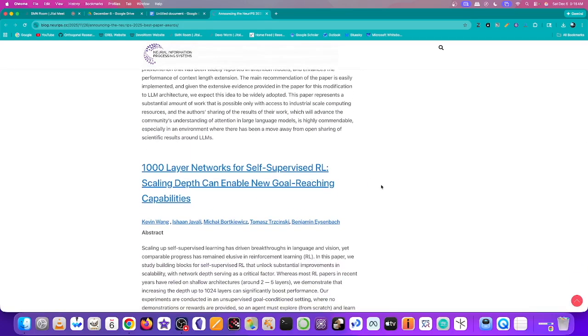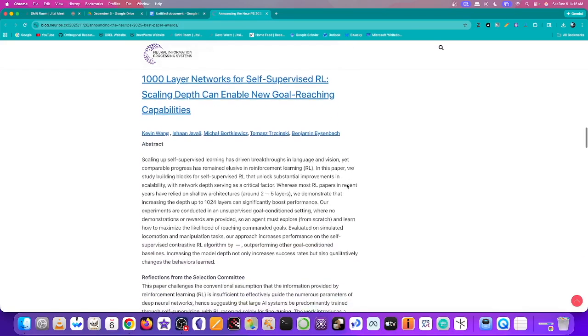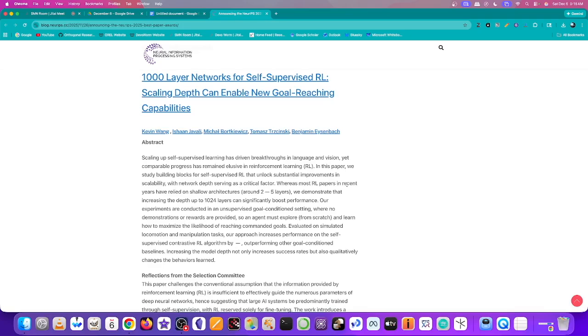The next paper is 1,000 Layer Networks for Self-Supervised Reinforcement Learning: Scaling Depth Can Enable New Goal-Reaching Capabilities. So this is now moving to reinforcement learning. So the abstract reads, scaling up self-supervised learning has driven breakthroughs in language and vision, yet comparable progress has remained elusive in reinforcement learning. In this paper, we study building blocks for self-supervised reinforcement learning that unlock substantial improvements in scalability, with network depth serving as a critical factor.